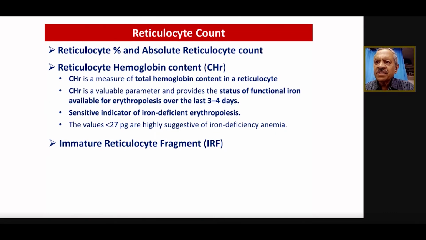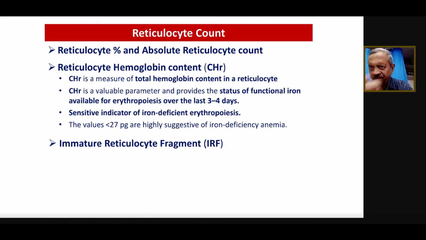When we start the treatment, the first thing to occur is the change in the reticulocytes and the change in the hemoglobin of the reticulocyte. So this is the importance of these kinds of newer parameters, that they can pick up changes 2 or 3 or 4 days ahead of the conventional parameters. And whenever the reticulocyte hemoglobin content is showing a value of less than 27 picograms, it suggests anemia.